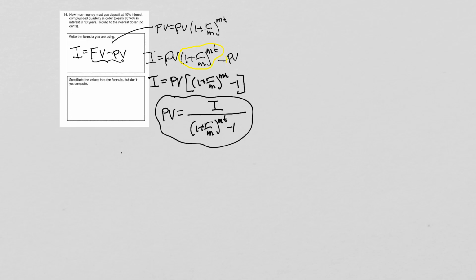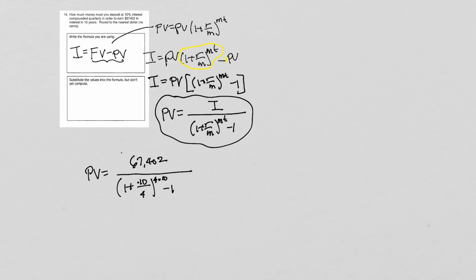Let's start putting our numbers in. We're just going to get PV is equal to I. Now I, that's the 67,402, over 1 plus R. This was at 10%, so 0.10, and we're going to compound quarterly, so raised to the 4 times, and we're doing this for 10 years, and then a minus 1.